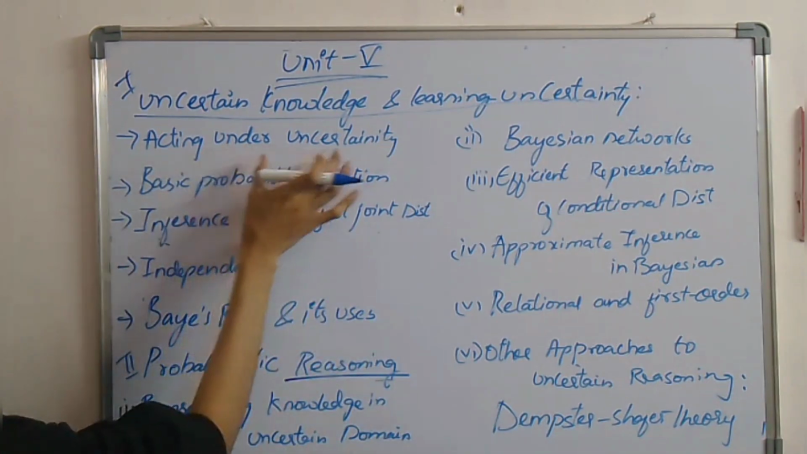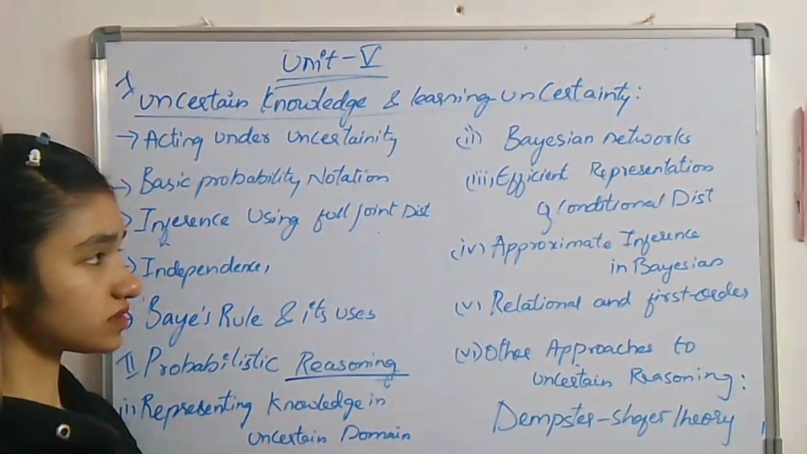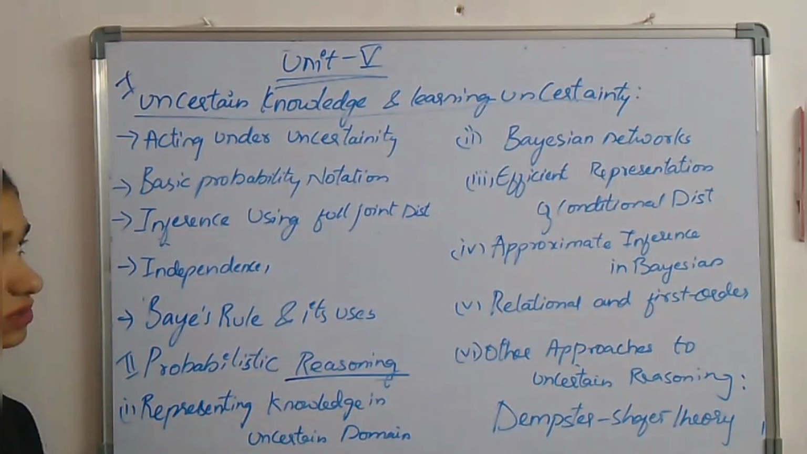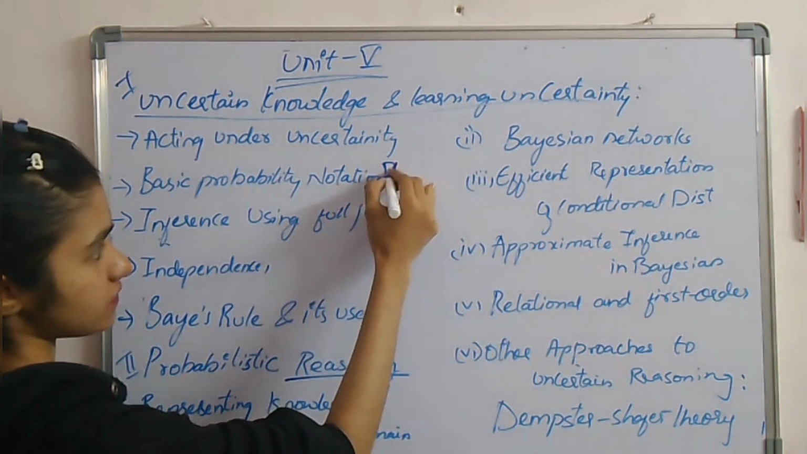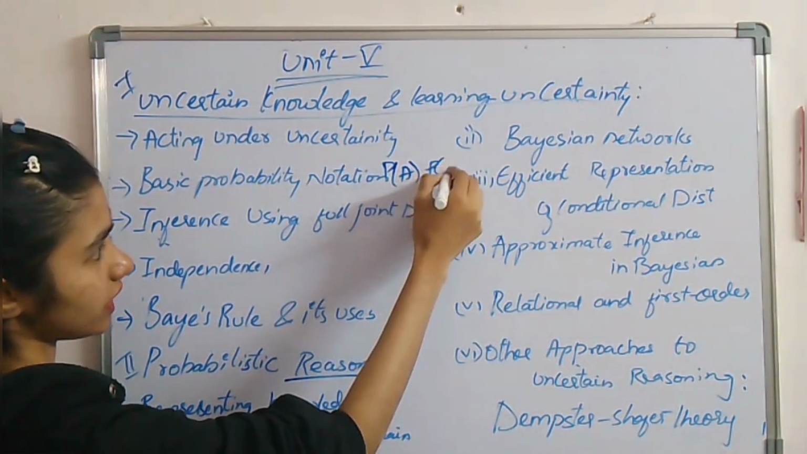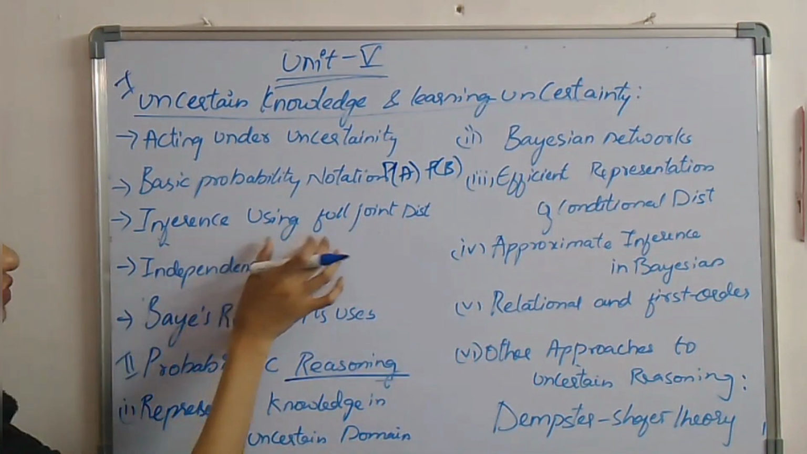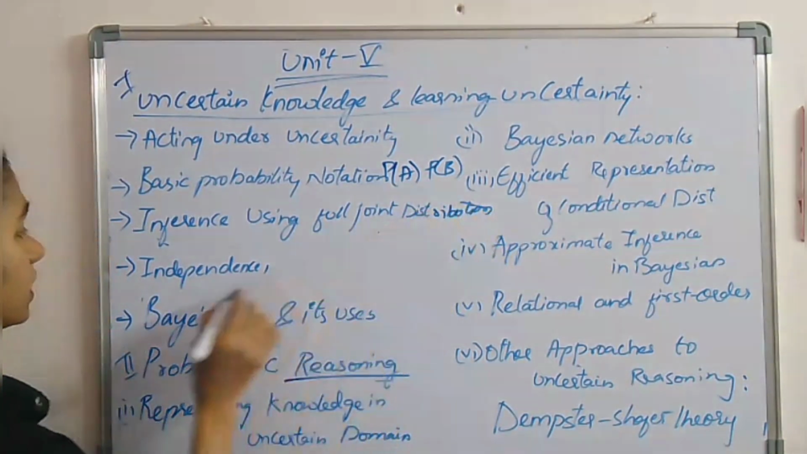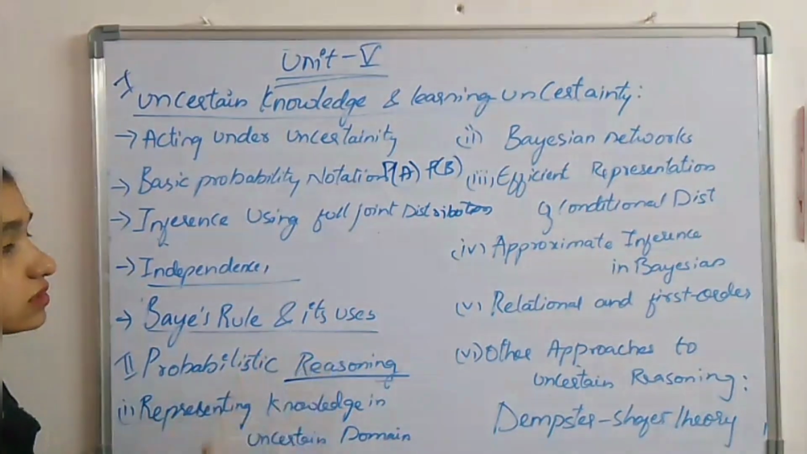Acting under uncertainty, as I told you, which means if the AI does not have 100% accurate information, then also it's going to provide information to us. Basic probability notation, as we all know, P of A, P of B. These are the basic probability notations. Inference using full joint distribution. Next, independence, Bayes rule and its application, or its uses.